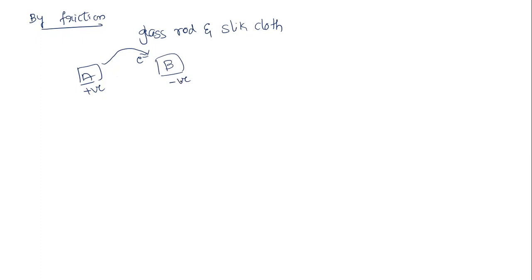Now here there is a transfer of electrons, definitely because of the rubbing process. And where do they stay? Actually, friction will happen in the case of insulators, and the charges stay on the surface. They cannot move. This electricity due to stationary charge is what we call frictional electricity.